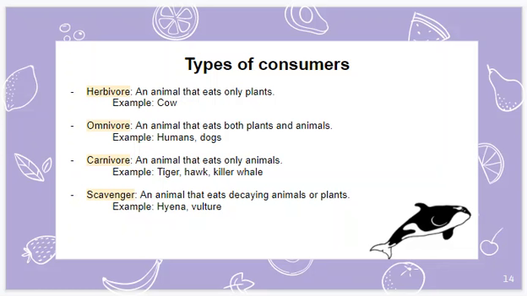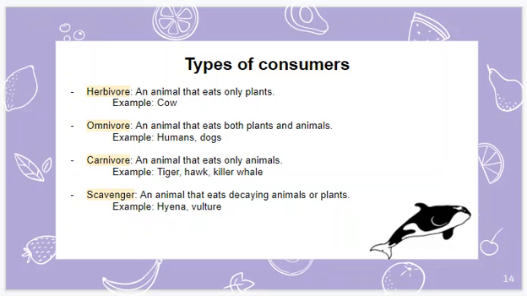And a scavenger is a type of consumer. It's an animal that eats decaying animals or plants, such as a hyena or a vulture. A scavenger is not a decomposer. Decomposers are their own separate group, and decomposers decay dead matter, but they also return the nutrients back into the soil. So that's the difference between a decomposer and a scavenger.